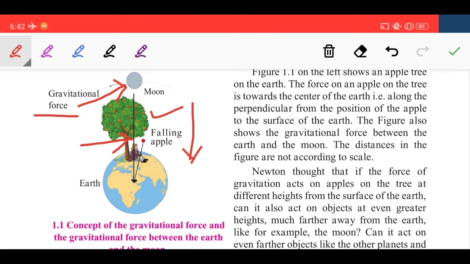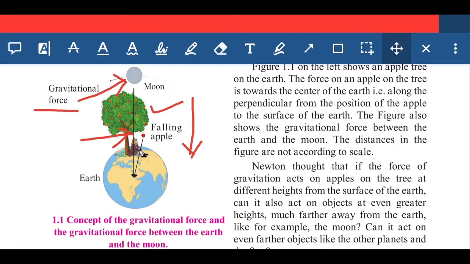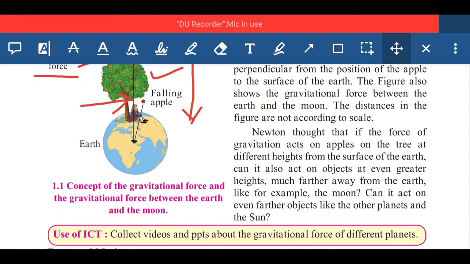Newton thought that if the force of gravitation acts on an apple on the tree at different heights from the surface of the earth, can it also act on objects at even greater heights, much farther away from the earth, like for example the moon? Can it act on even further objects like other planets and the sun? So he started thinking on it.